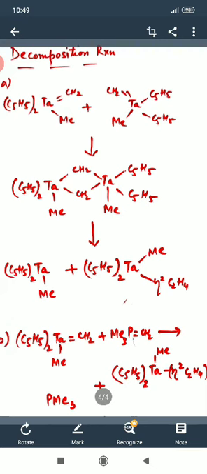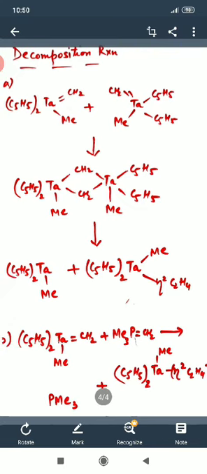The remaining molecule, (C5H5)2TaMe, is also present here, and the two bridging CH2 groups form a bond between themselves and get converted into C2H4 with eta2 hapticity. So fission takes place between the bridging ligand CH2 and the metal, a bond forms between the two CH2, and it gets converted into eta2 C2H4. The rest of the molecule is given out.